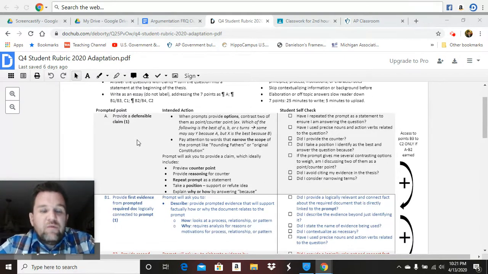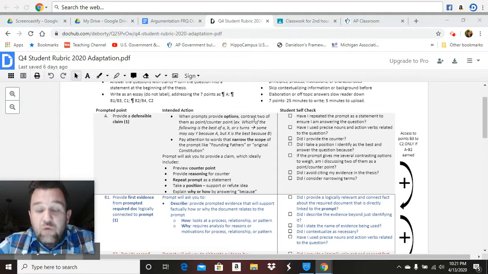So we're really talking about the defensible claim, which is your claim and your line of reasoning for your argumentation essay, right? So the intended action when prompts provide options, which this one's going to. It's going to ask you to take a stance or to give your opinion on something, right? It's an argumentation essay. You're going to argue something.